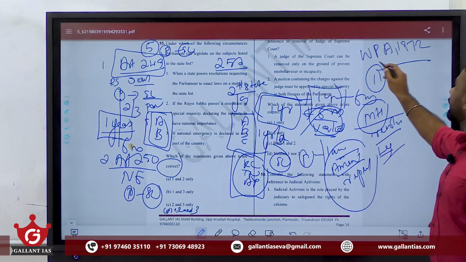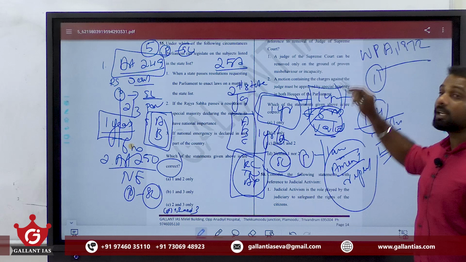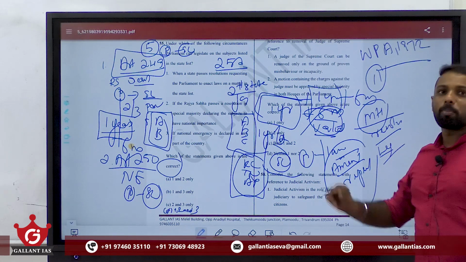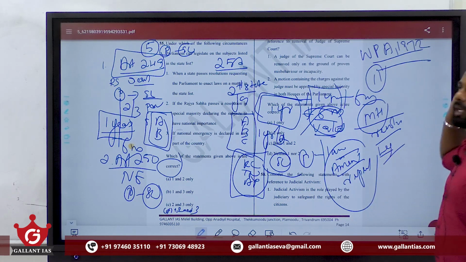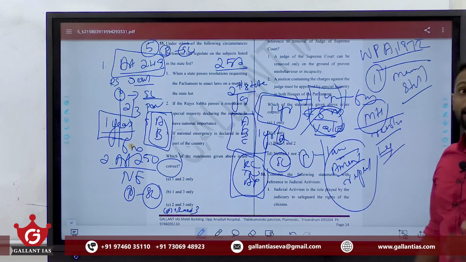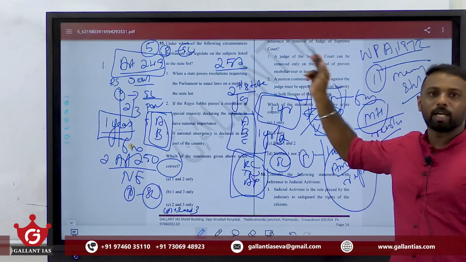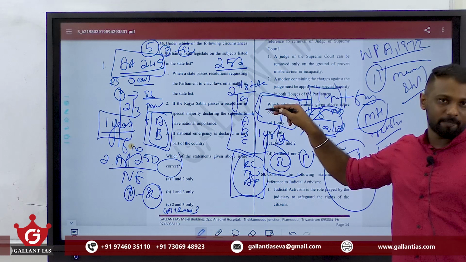So at that time, 11 states made a joint request to the Parliament to make a law on a subject under environment protection. So Parliament came with this law called the WPA Act. And later on, many states adopted this law by passing a resolution. So through this mechanism also, Parliament can make law on a subject under the state list.